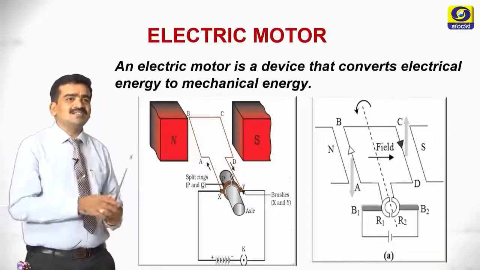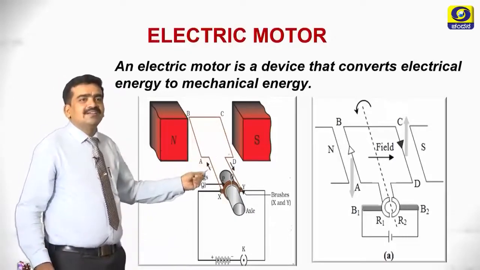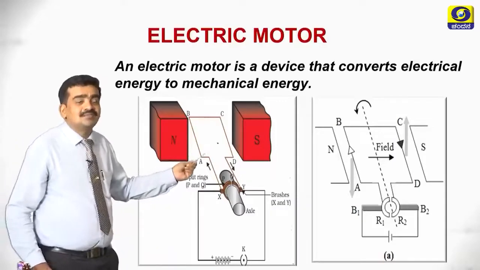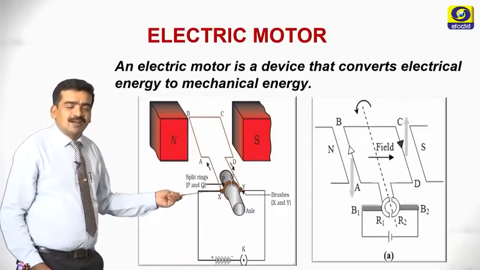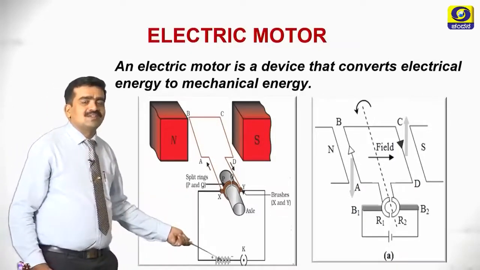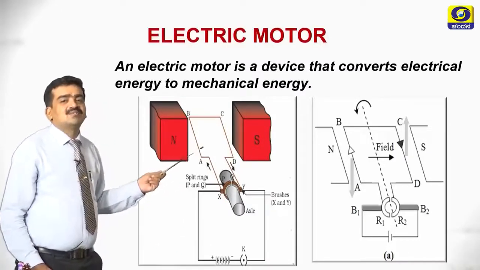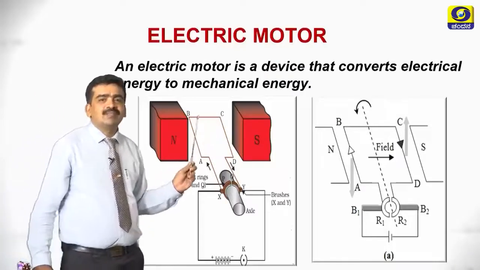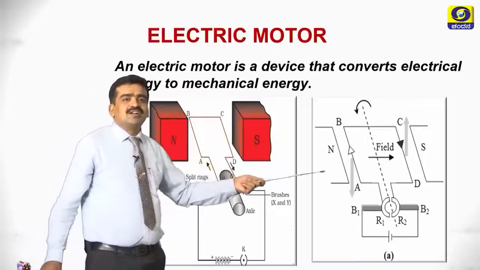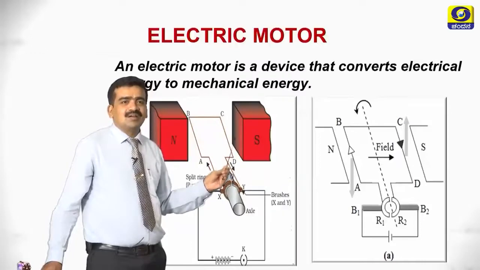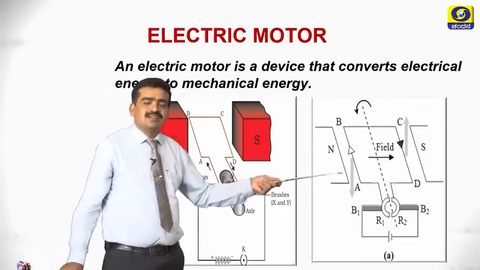Here you are seeing the parts of the motor. Here N and S indicate the magnetic field. ABCD is a rectangular coil of insulated wire which is connected to the copper rings, and the copper rings are connected to the carbon brushes, and the external circuit is connected to the battery. When we provide current, it will rotate, and the direction of the rotation is identified by using Fleming's left hand rule. Here I am showing you two different diagrams of the electric motor. You can use any one diagram in the exam.